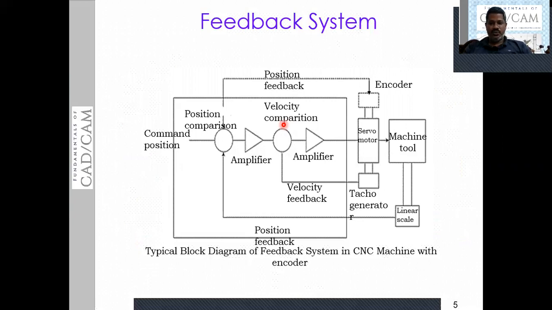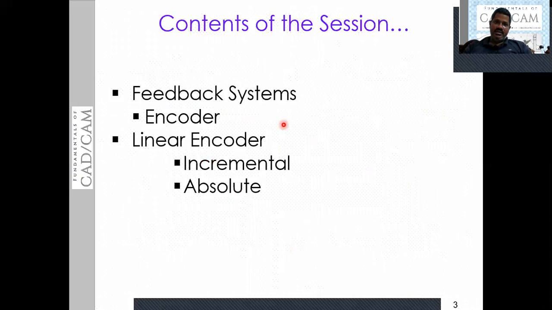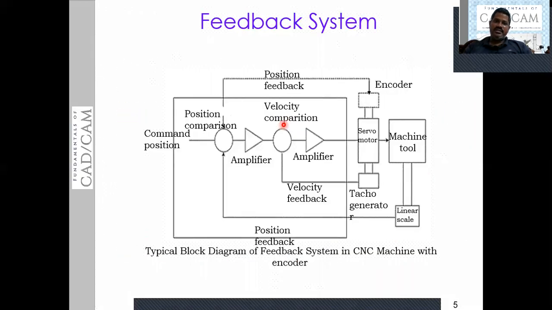Then we discussed the feedback system and how it works in integration with the machine tool: from where the signal is received, how it is amplified and generated, and where this control signal is received to correct the motions of the spindle as well as the motions of the table. We discussed that using the feedback system block diagram. This is what we have discussed as of now.